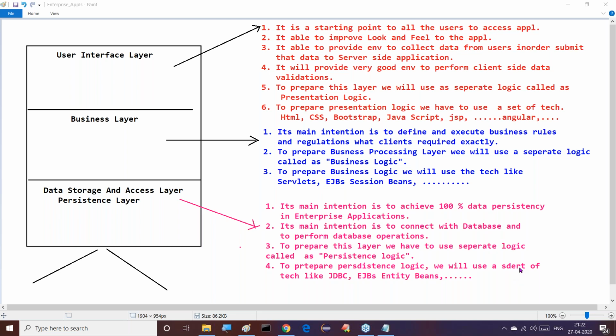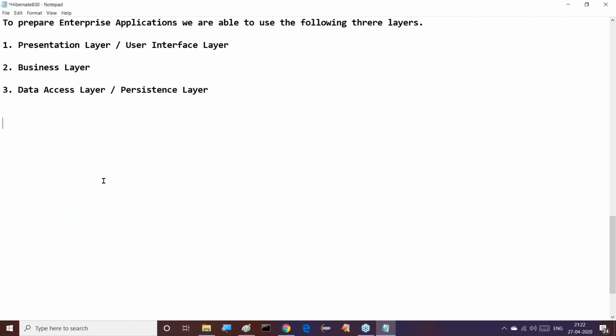That's fine. So this is exactly the meaning of enterprise. Now I am asking one question to all of you. Try to answer it. What exactly is the meaning of data persistency? This is my question. What is this data persistency? You must give an answer. What is the meaning of it?